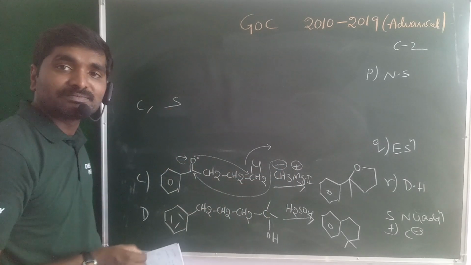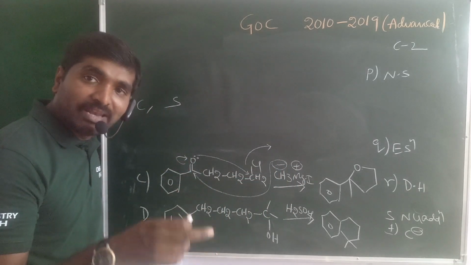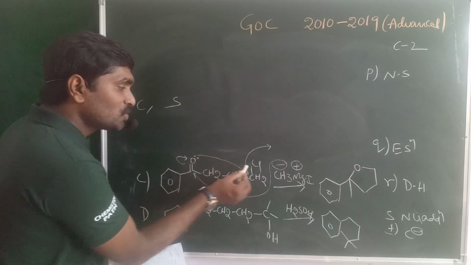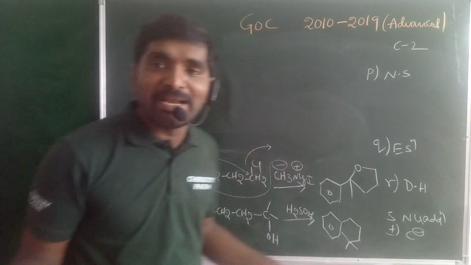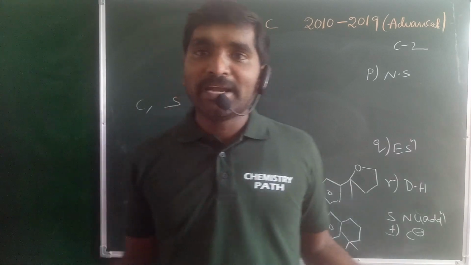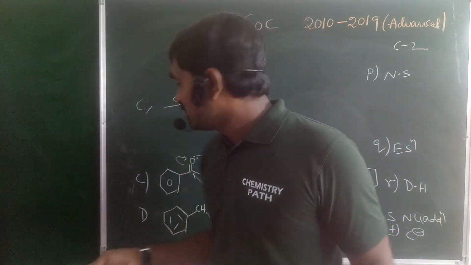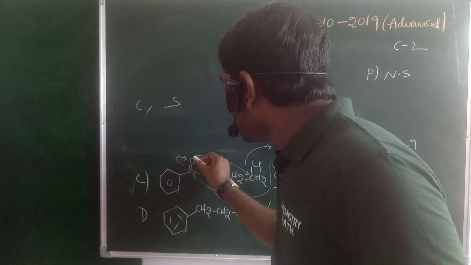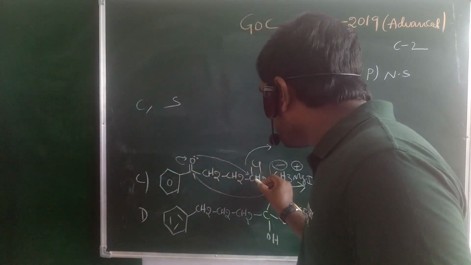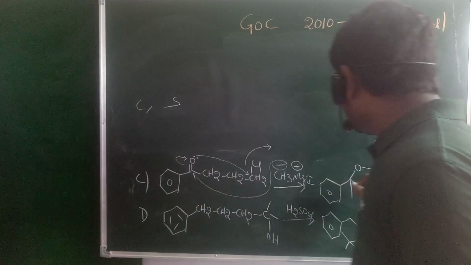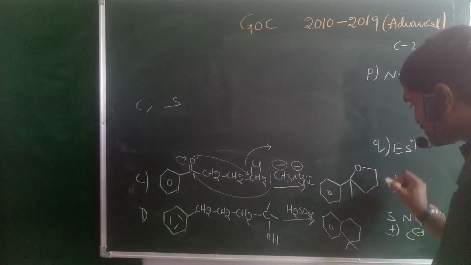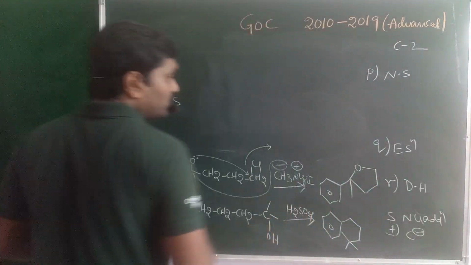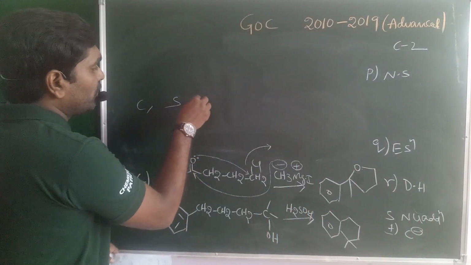That is yes. Next one, what happened? So Cl may be eliminated as Cl minus. Compared with chlorine, oxygen is the better nucleophile. Hence the negatively charged oxygen may donate the electron pair to the carbocation. Then only this 5-membered ring is formed. So cyclization is possible. That means which is an example for nucleophilic substitution?